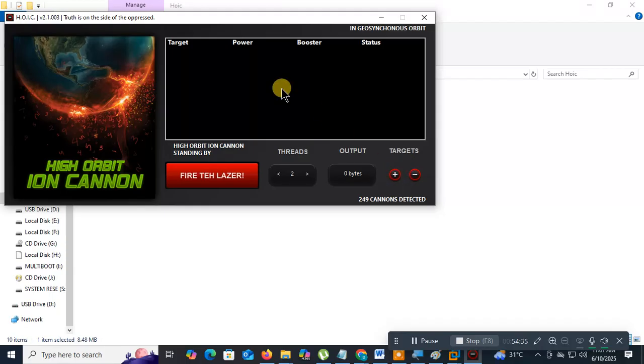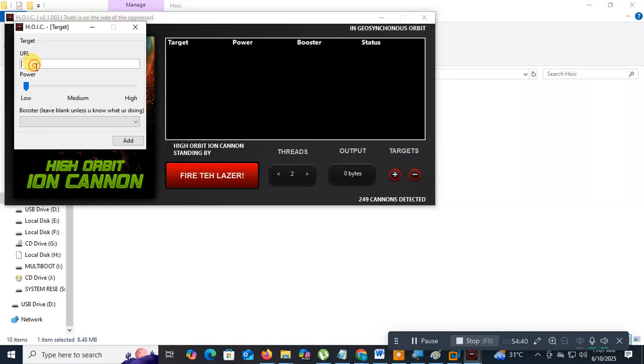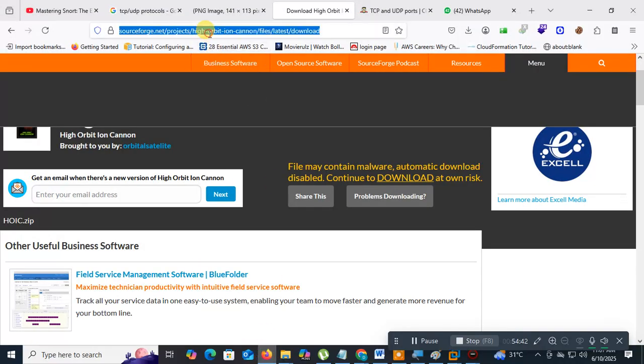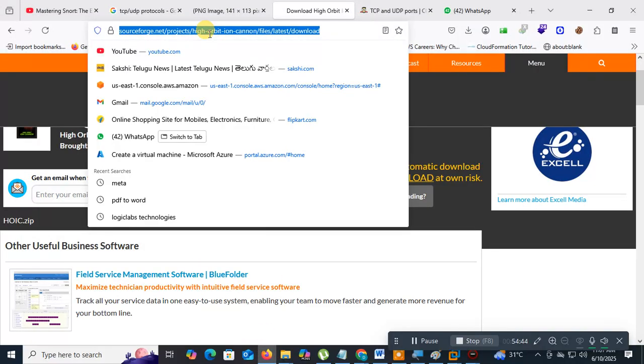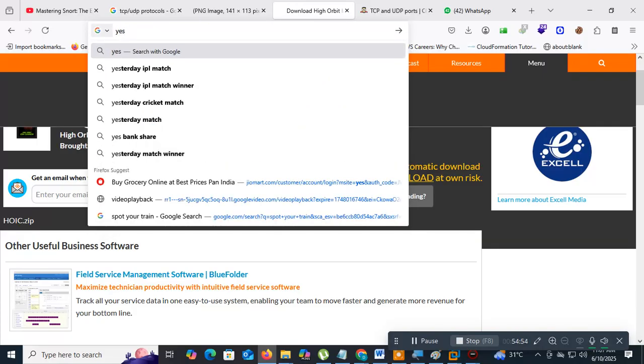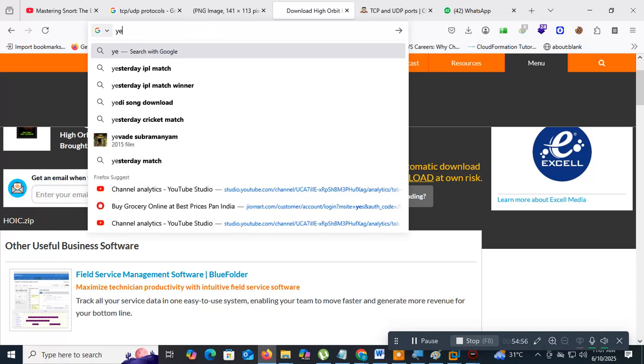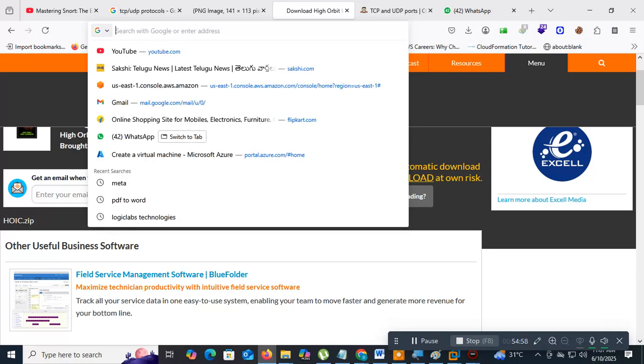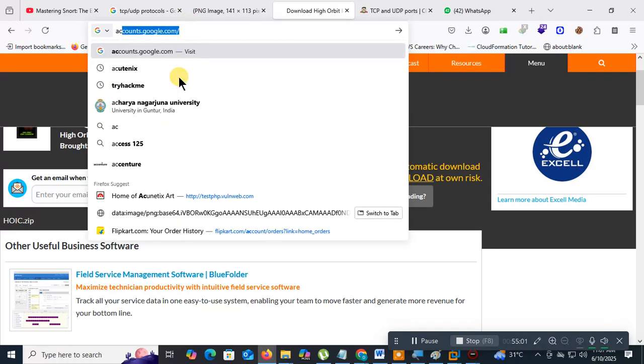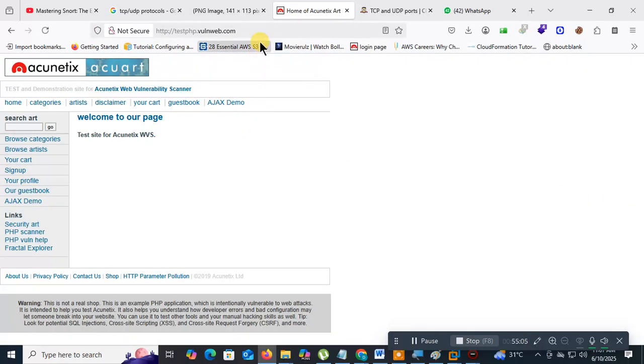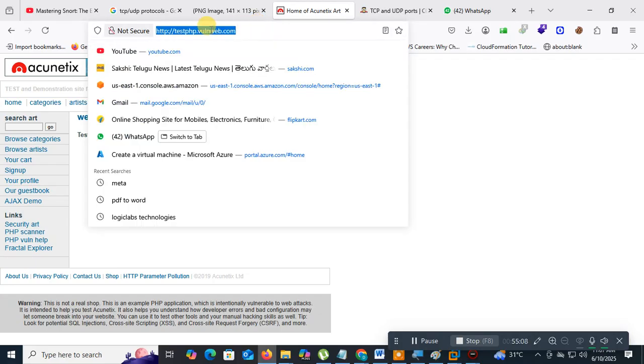Here we need to add the target. The target is nothing but the URL of a website. Here I'll add the target. We don't add any real target. This is the target website. It is a test sample website.